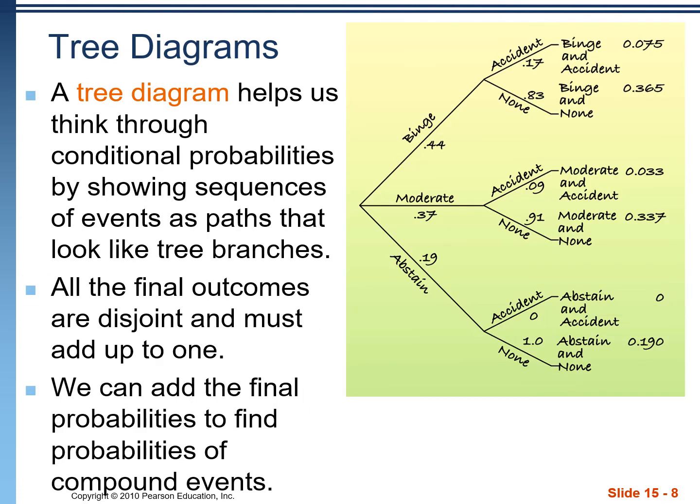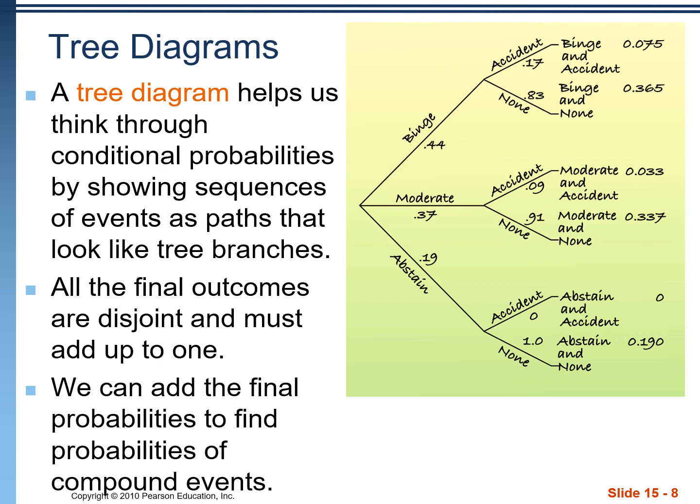And the last topic is a tree diagram, which really helps us when we want to map out all the different sequences that are available in a problem. So in this tree diagram here, students at a college were asked, how much did you drink over the last month? Did you binge drink? Did you drink moderately, or did you abstain? And along with that, were you involved in an alcohol-related accident?